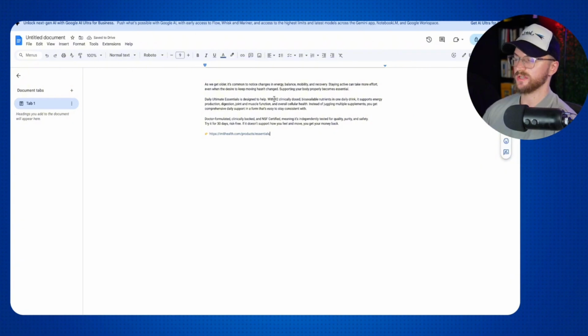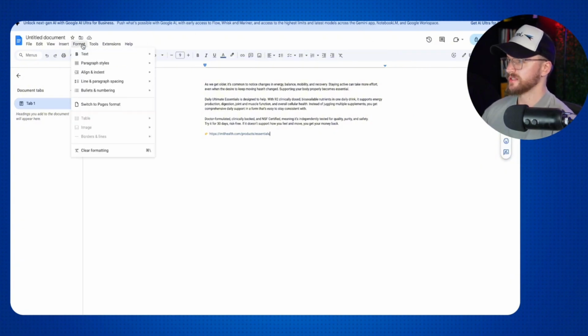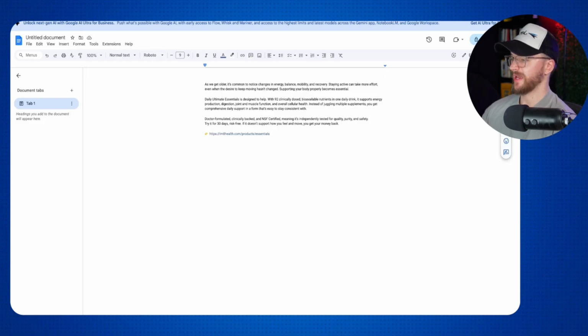So now I have this script right here, and I can go ahead and see how long this is overall. Okay, and so we can see we're at 833 characters, so we're totally good with that. And so we could go ahead and read this off, and all we've got to do is make some edits to this script to make it flow how we want it to with a real person saying this out loud to make sure it fits. And then we can go ahead and record this and then bring that over into ArcAds for our final video.